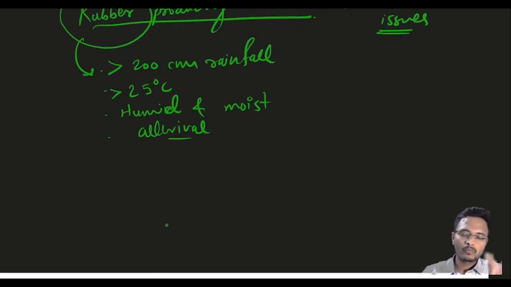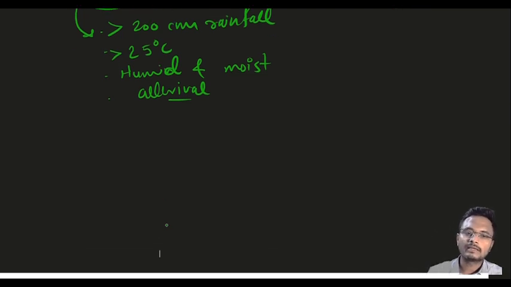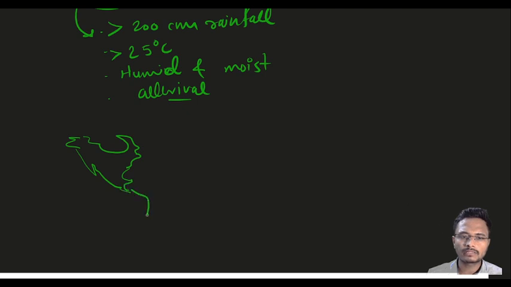Now all these conditions are present only in the equatorial belt. So let me draw the world map here for your reference, and in the actual exam also you have to show where these rubber producing countries are located.